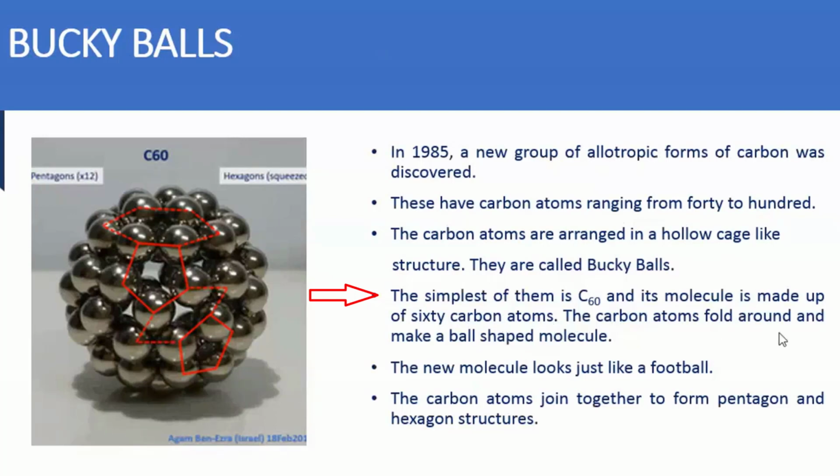The carbon atoms fold around and make a ball-shaped molecule, and this new molecule looks like a football. The important line: carbon atoms join together to form pentagon and hexagon structures. Look at this: this is a hexagon structure with 6 edges, and this is a pentagon.